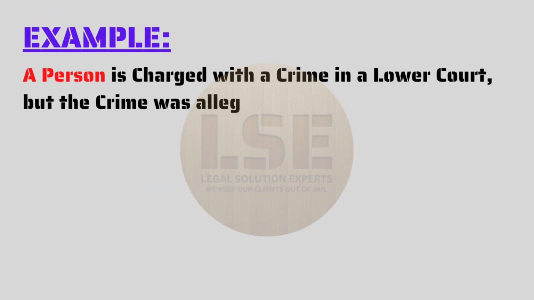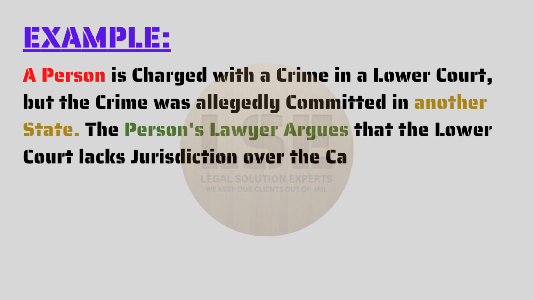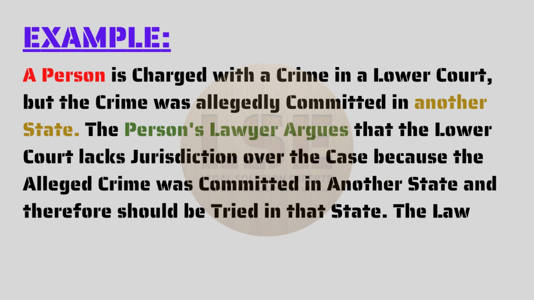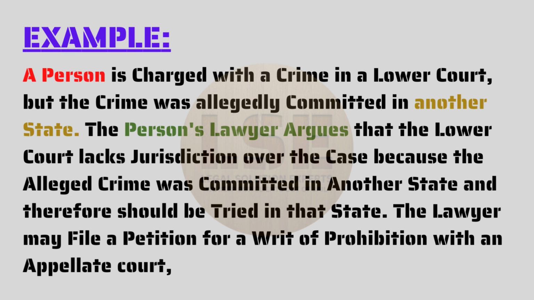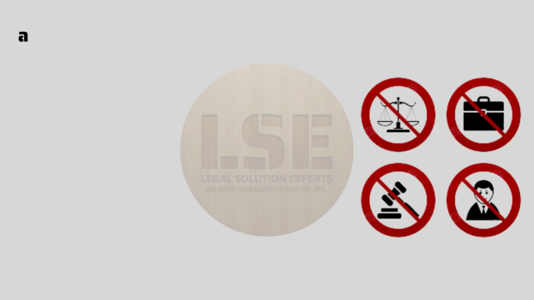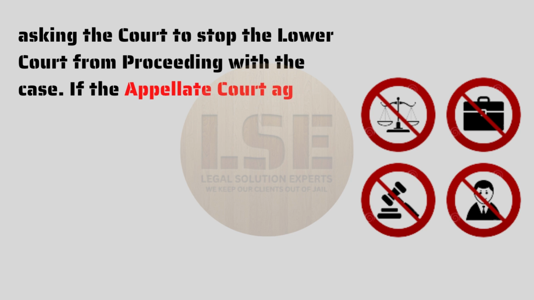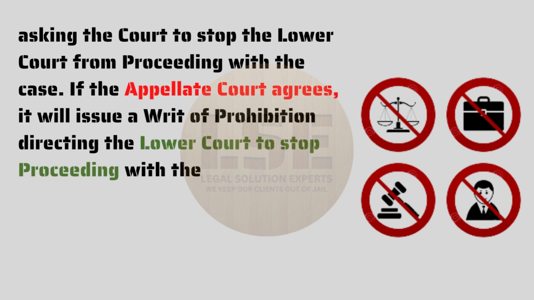Example: a person is charged with a crime in a lower court, but the crime was allegedly committed in another state. The person's lawyer argues that the lower court lacks jurisdiction over the case because the alleged crime was committed in another state and therefore should be tried in that state. The lawyer may file a petition for a writ of prohibition with an appellate court, asking the court to stop the lower court from proceeding with the case.